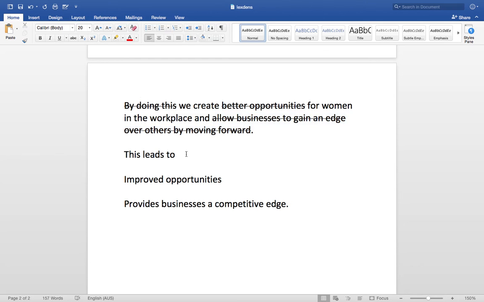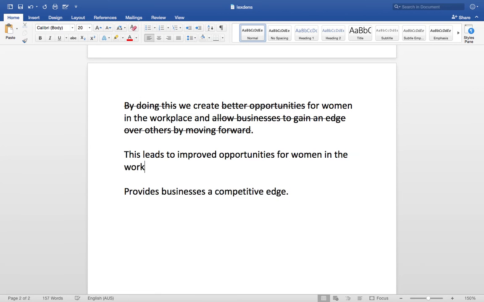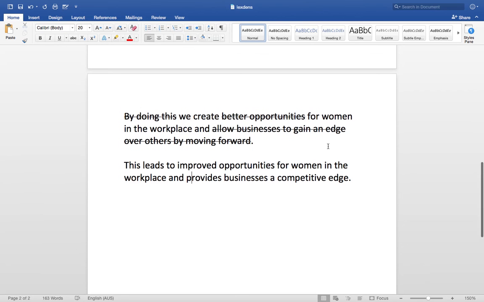So let's put it together. This leads to improved opportunities for women in the workplace and provides businesses a competitive edge. Again, I have to check, does it have the same meaning?